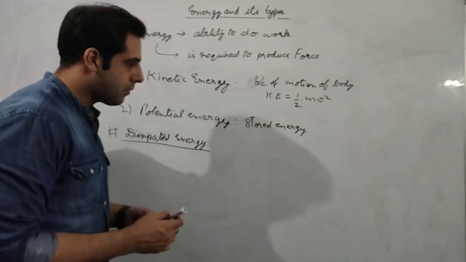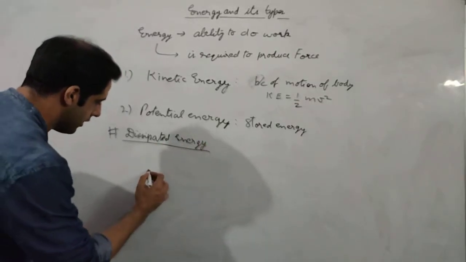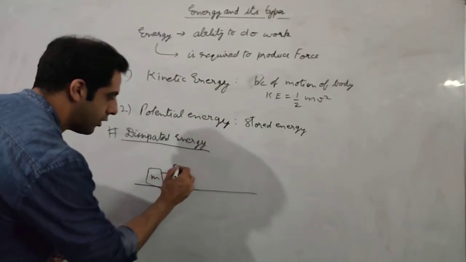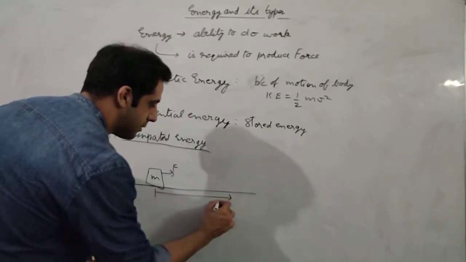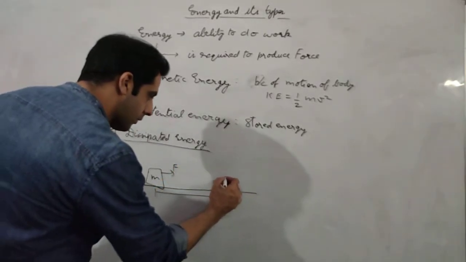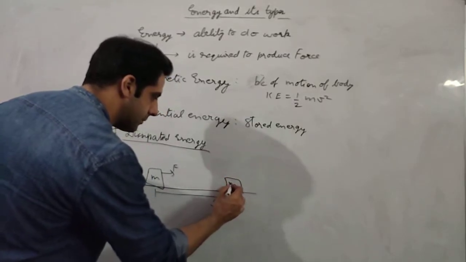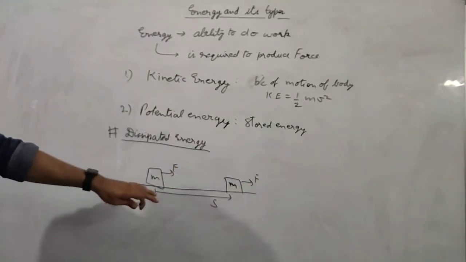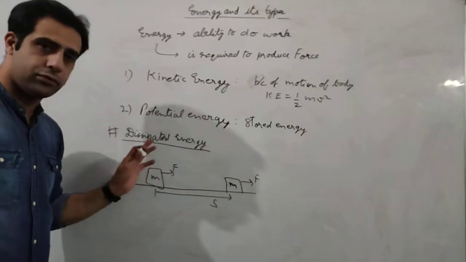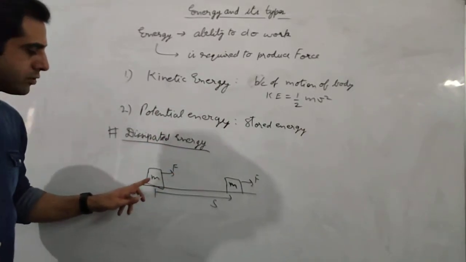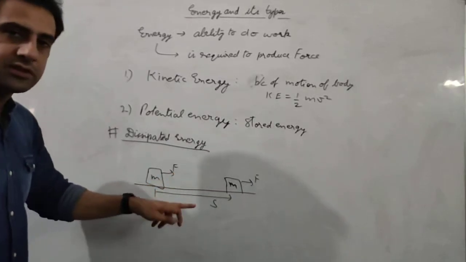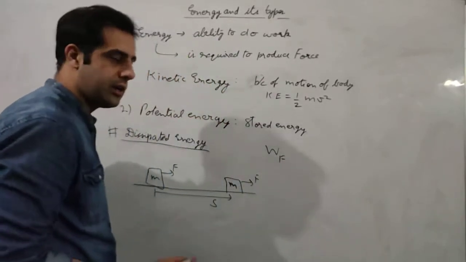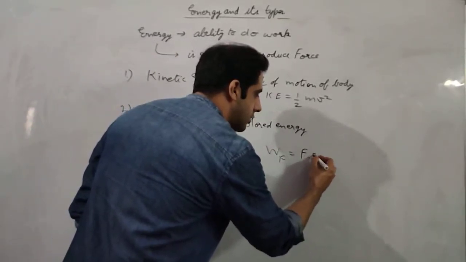Now for example, if there is a block of mass m, and some force is applied on it, and because of this force the body gets displaced by displacement s, and after some time the body is in this position, and we continue to apply force, moving this body. Now suppose we, as an external agent, are applying this force on the body. That means because of this force there will be some work done. This force will do some work on the body to displace it, and the work done by the force capital F will be equal to force into displacement.